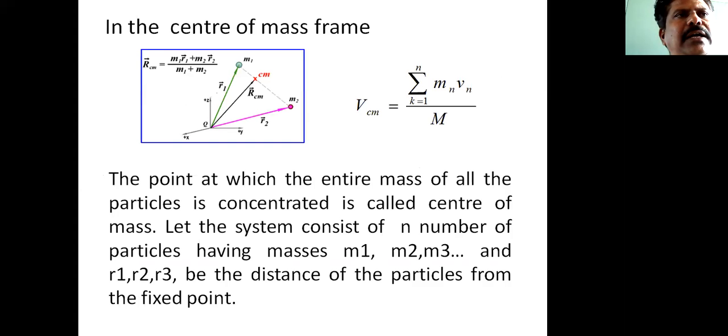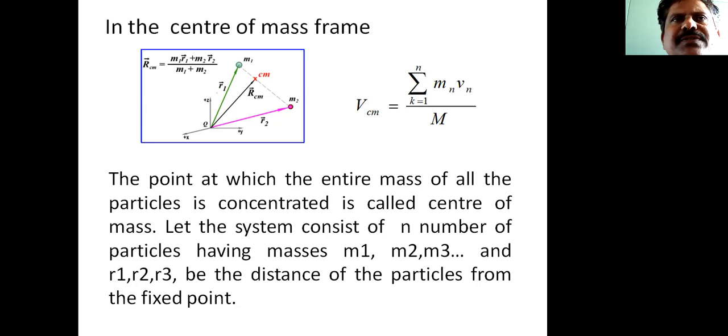So already I have told you what the center of mass means. Whenever a system consists of n number of particles, it is difficult to specify the velocities of individual particles.